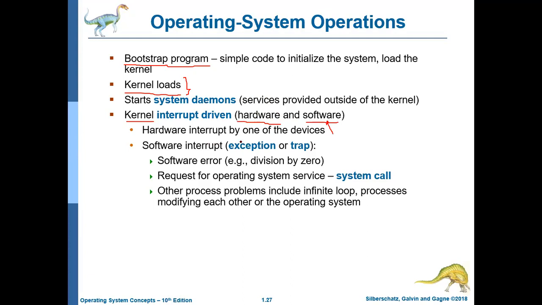Now, hardware interrupts come from one of the devices, and software interrupts may be of these three types. These may be an exception or a trap also. Hardware we are not going to discuss, because it's a failure of a device, or a disconnection of wires.